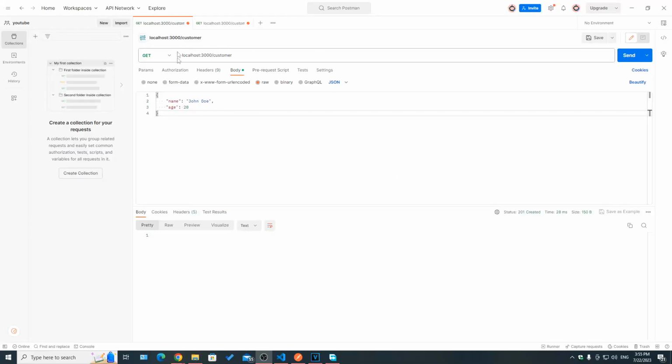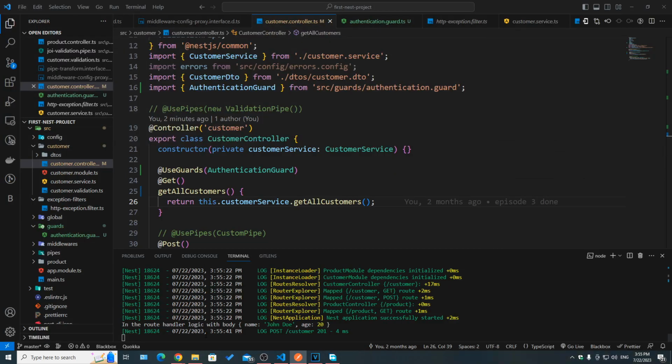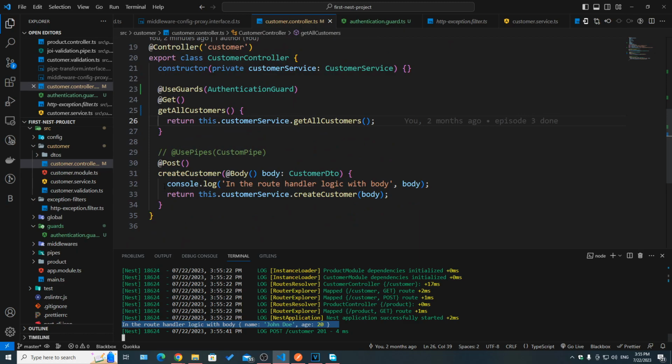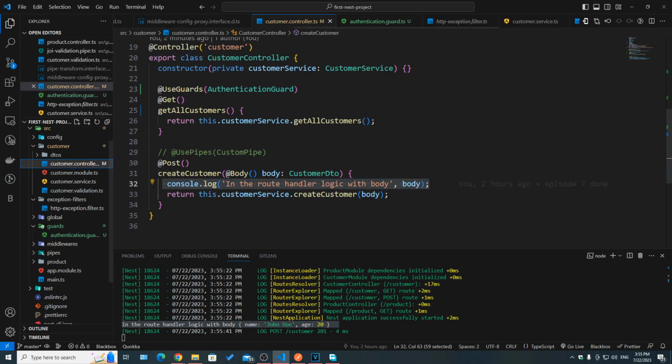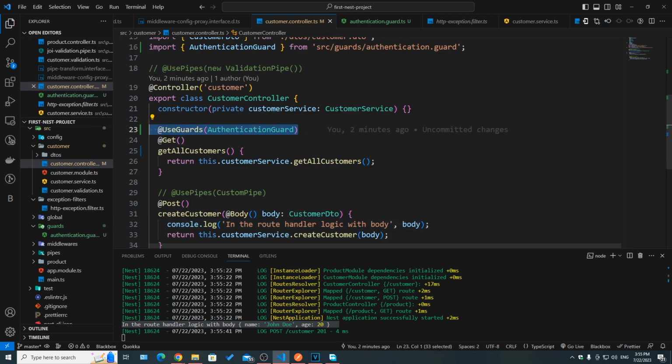Now if we try to call the create API, so the second one, the POST, hit send, as you can see, it was created. And then if we take a look here, the route handler logic with body printed, which is this one here, and it did not actually print inside the guard. And that's again because the guard was only set on that specific route handler.